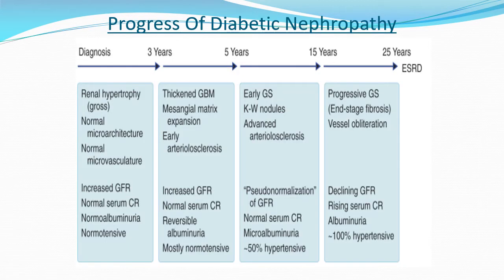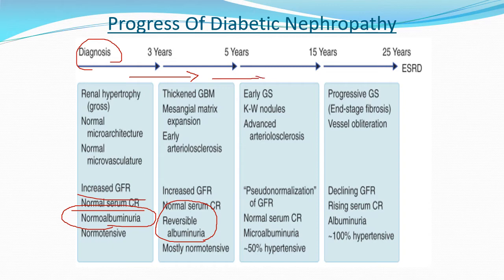This is another table which shows the progression or the natural history of diabetic nephropathy. At the time of diagnosis, usually the glomerular filtration rate is normal and there is no protein excretion in the urine. As the time goes on and if the diabetes is not well controlled, the protein will start appearing in the urine, and we call this the reversible albuminuria. Reversible because it can be reversed once the blood sugar is well controlled.